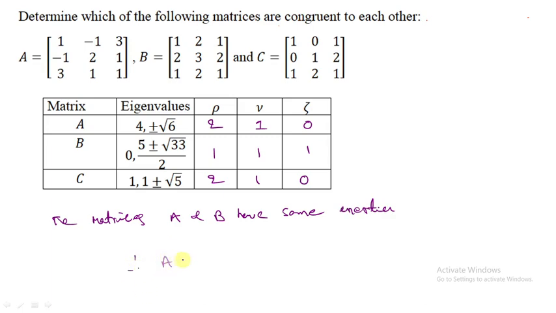Therefore, A is congruent to B. By eigenvalues we can say whether matrices are congruent or not: if they have the same number of positive, negative, and zero eigenvalues, then they are congruent by inertia.